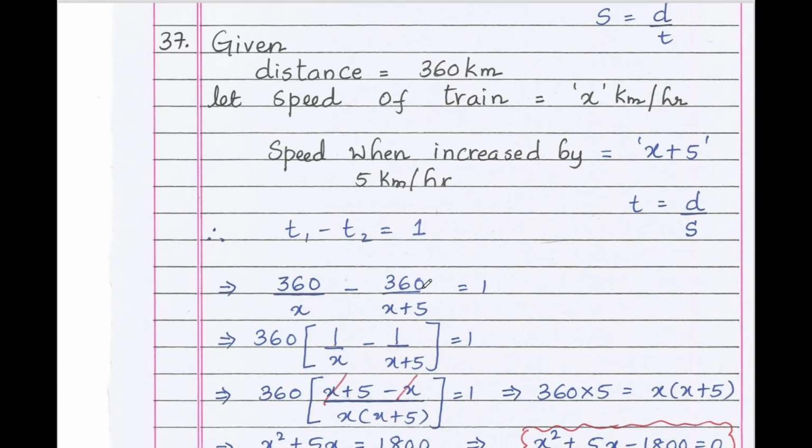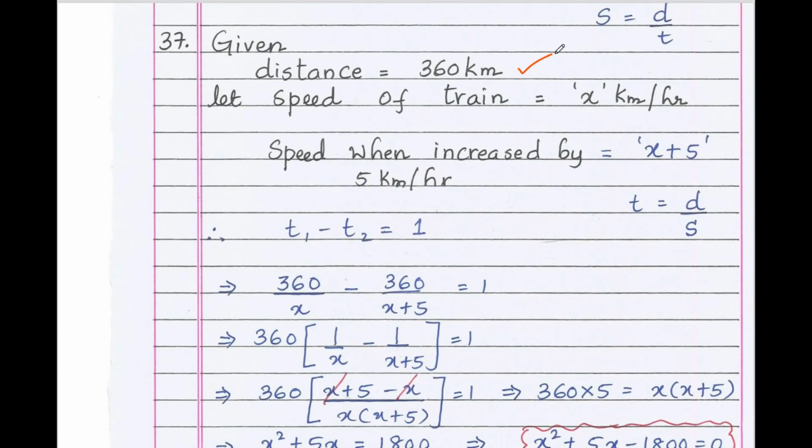So, moving to question number 37. A train travels 360 kilometers at a uniform speed. If the speed had been 5 kilometers more, it would have taken 1 hour less for the same journey. Find the speed of the train. So, the given distance is 360 kilometers, and a very important concept you should know is speed equals distance traveled by time taken.